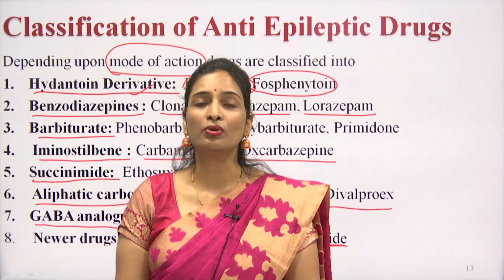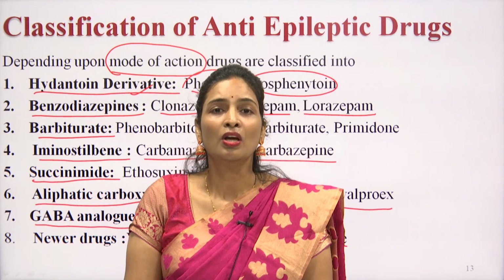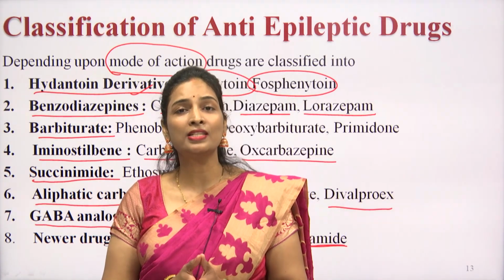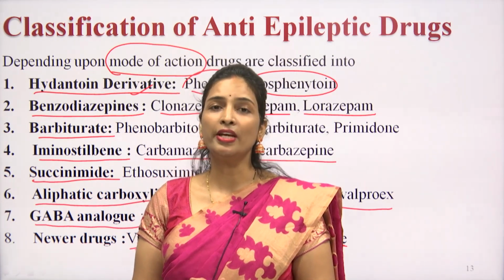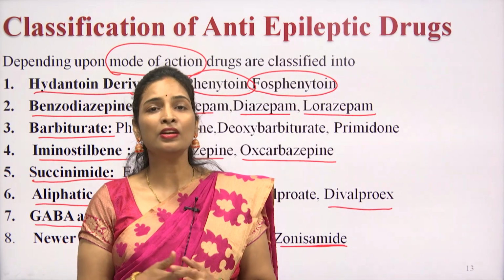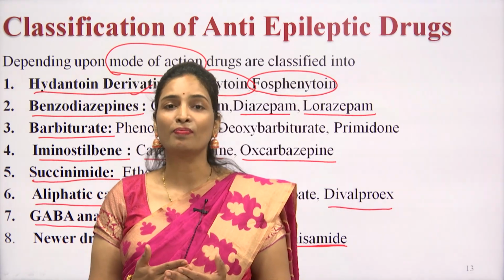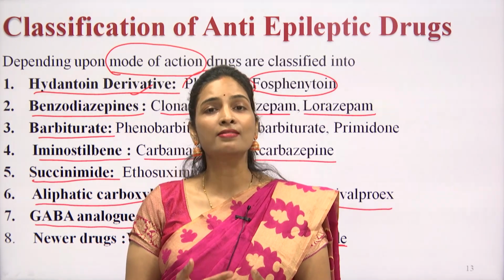If I am talking about these drugs, what is the main reason for this epilepsy? The major reason is a neurotransmitter like glutamate. We know that glutamate is an excitatory neurotransmitter. When this excitatory neurotransmitter is released from the presynaptic neuron into the synaptic cleft, it goes and binds to its receptors.